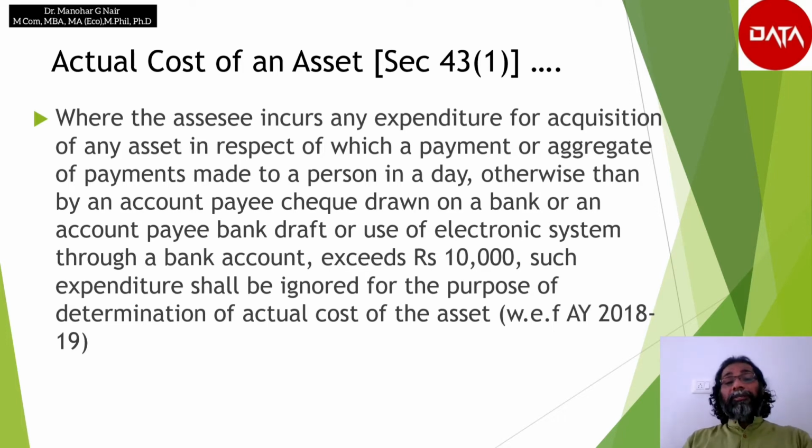If it is not through the above mentioned modes through banks, then it should not be included in the actual cost of the asset. So it will not be part of the actual cost of the asset. So basically, the payment should be made through bank if the amount is more than 10,000 rupees.